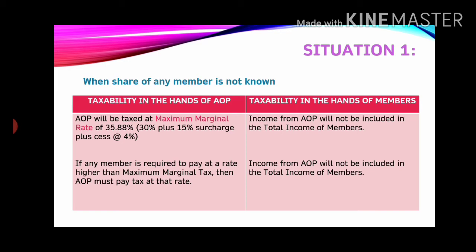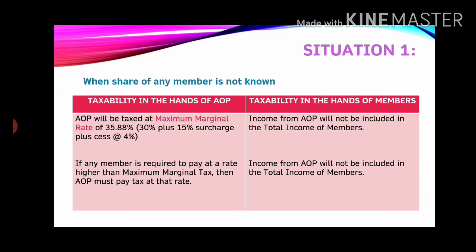First, let's look into the taxability in the hands of the association of persons. Once again, when share is not known, the AOP must pay tax at the rate of MMR, maximum marginal rate. Also in case any member is required to pay tax at a rate higher than MMR. In what situation does this arise? If any member is a foreign company. A foreign company is taxable at 40% in India. So if that is the case, the AOP has to pay tax at that higher rate.